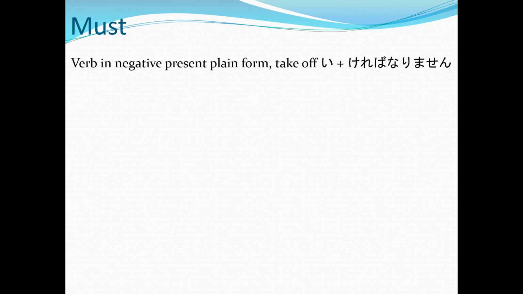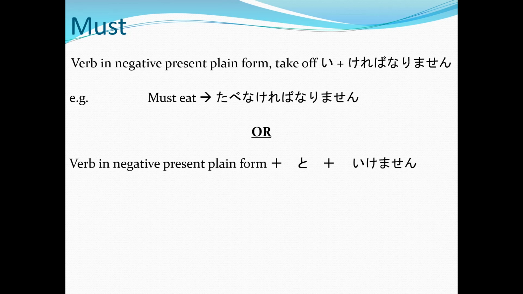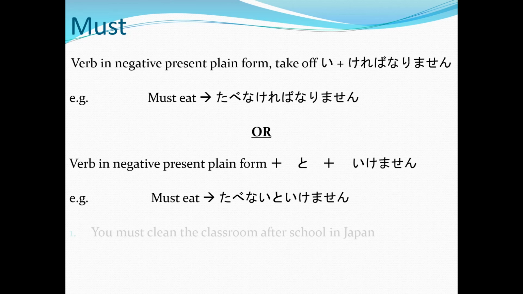For example, must. We have the verb in negative present plain form. You take off the i from that and you add kereba narimasen, quite the mouthful. Must eat becomes tabenai, but tabenakereba narimasen. Another way, which may be a little bit easier to say, we have our verb in negative present plain form. We add to to that plus ikemasen. So must eat, tabenai to ikemasen.